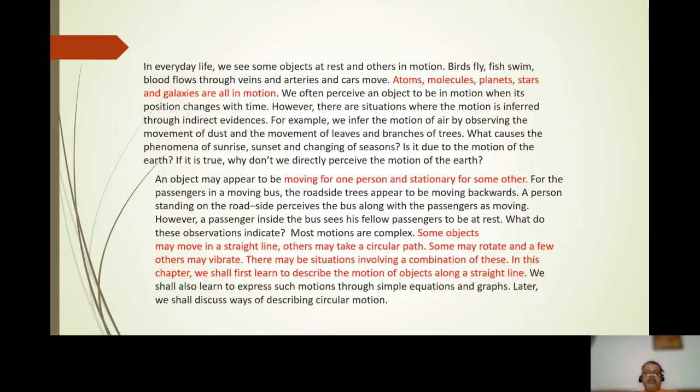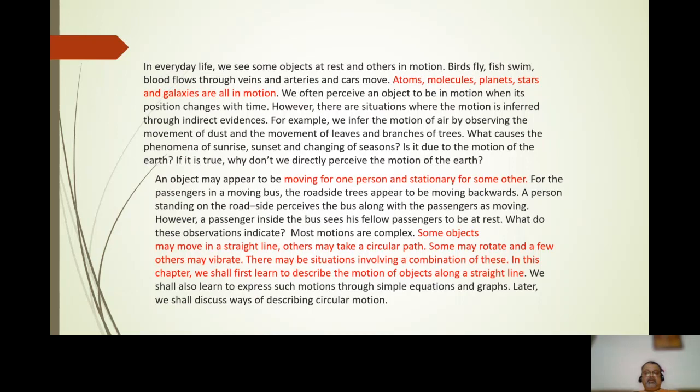Birds fly, fish swim, blood flows through veins and arteries, cars move, atoms, molecules, planets, stars, and galaxies are all in motion. We often perceive an object to be in motion when its position changes with time.